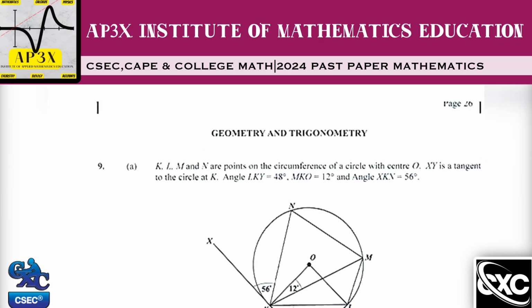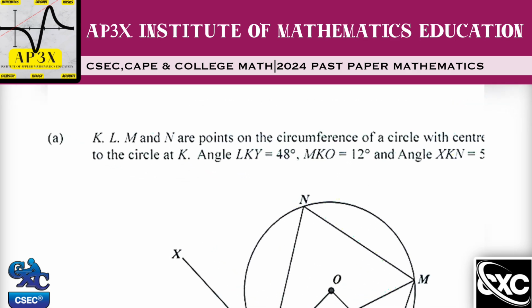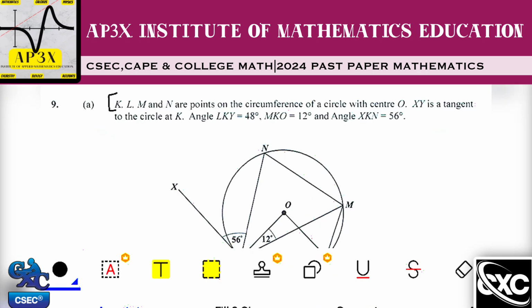Now, what we're looking at is, it says here that K, L, M, and N are points on the circumference of a circle. Now, let me pause here. This seems to be a very traditional sentence that CSEC starts off most of the circle geometry questions with. And hopefully, when you're doing the exam that's coming up for you and you see this sentence, already that's a clue given to you by CSEC. They're telling you right away that if 4 points are on the circumference of a circle and they're connected, then what you're looking at is what is known as a cyclic quadrilateral.